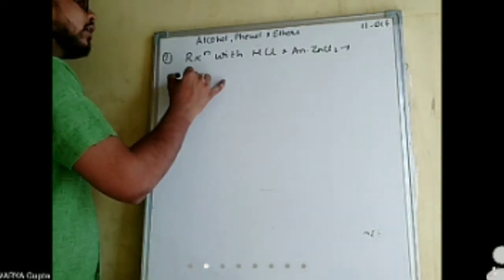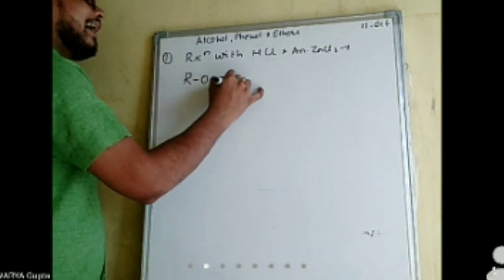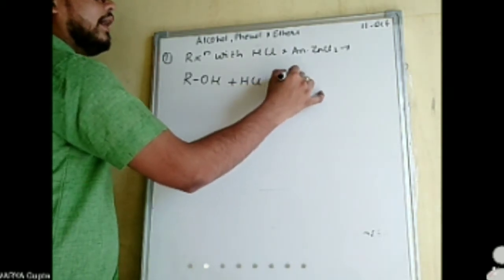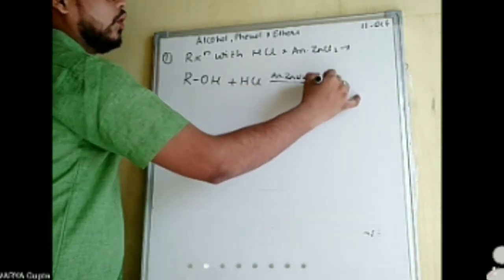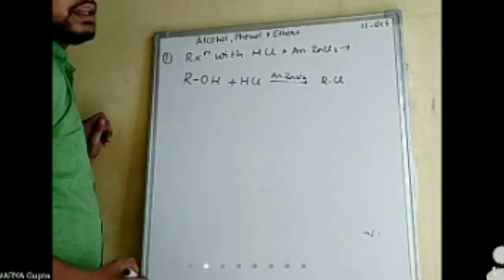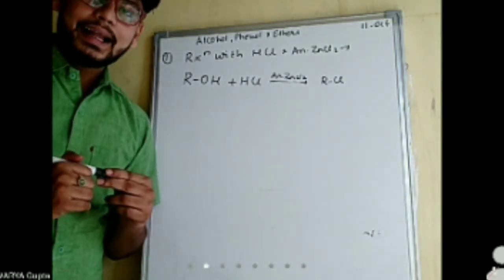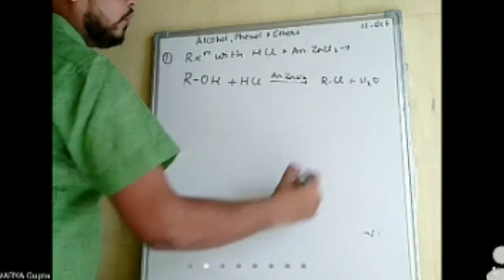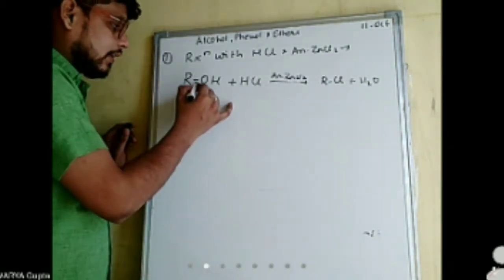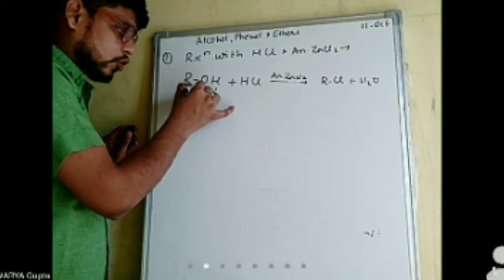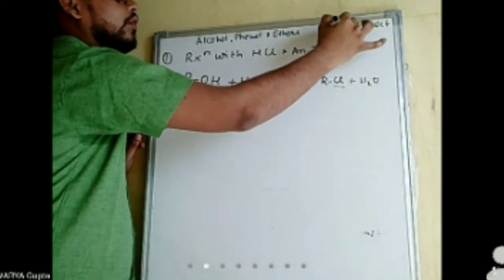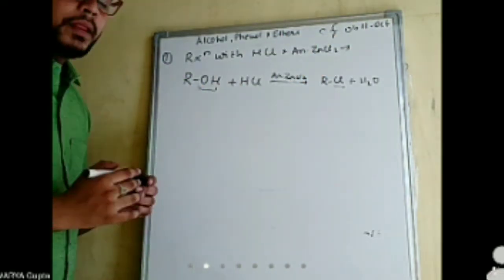Whenever an alcohol reacts with HCl in presence of anhydrous ZnCl2, it results in the formation of an alkyl halide, RCl, along with water. Since the OH group is replaced by Cl, there is breaking of the C–OH bond.